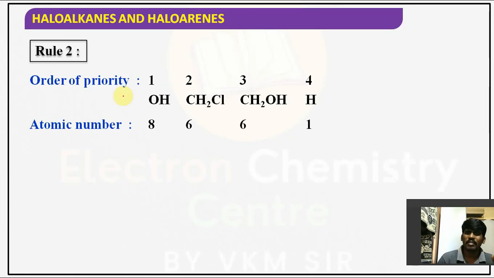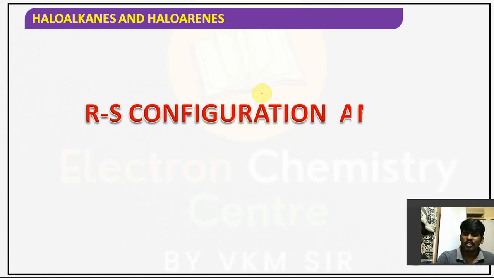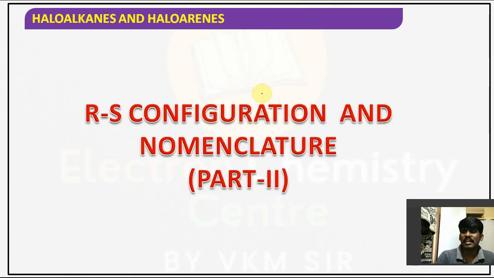Here, the atomic number of carbon only they took. Here carbon, here the hydrogen. So in this case priority is not settled. Then go for chlorine here, then go for oxygen. Right? So in that case that configuration can be given as S. Hope you understand this point. If you understand it, okay, say S. Is it clear for you guys?